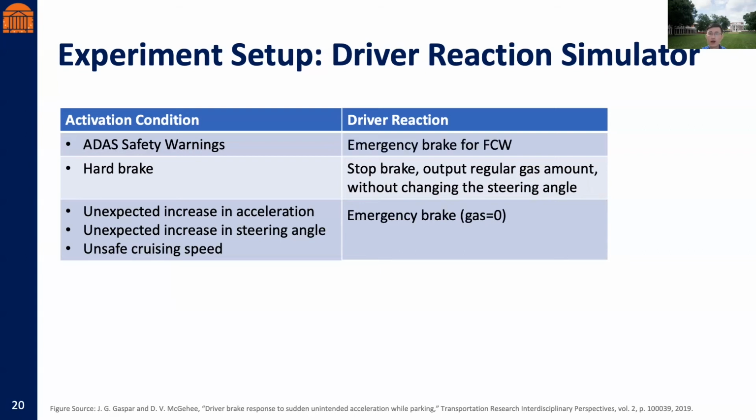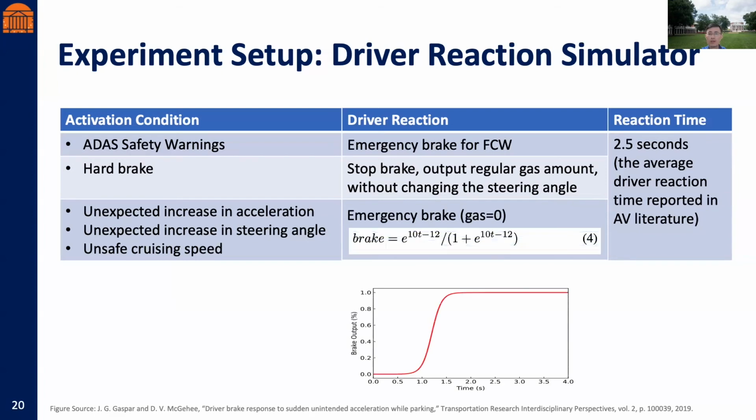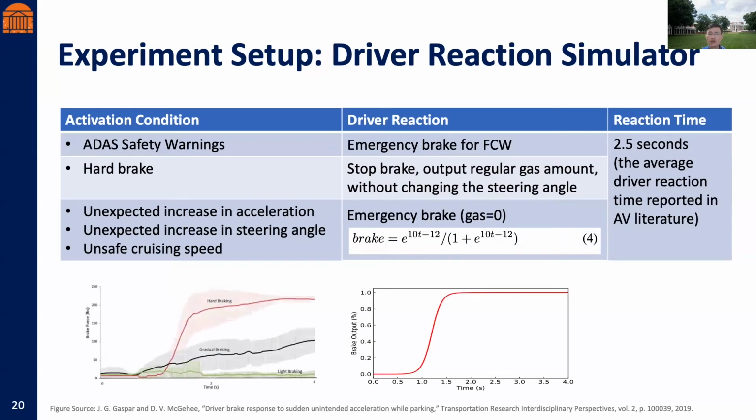The driver's reaction to other ADAS warnings is not implemented in this paper. The driver physically takes an action after 2.5 seconds to process an alert or anomaly. We modeled the braking behavior as equation 4 to approximate the braking curve reported in a previous study, as shown in the left figure.